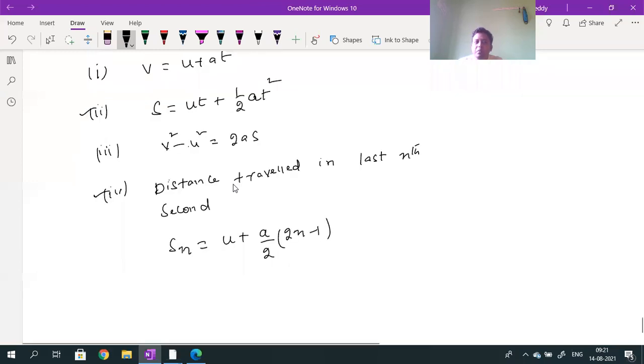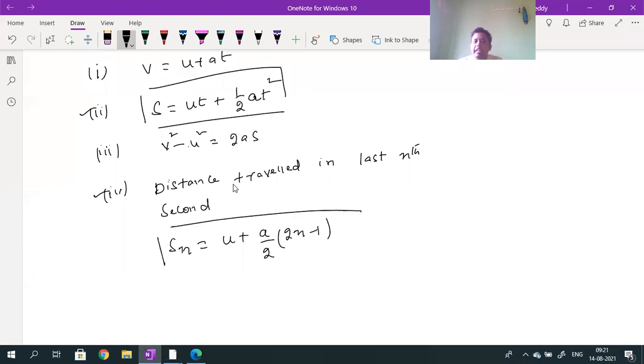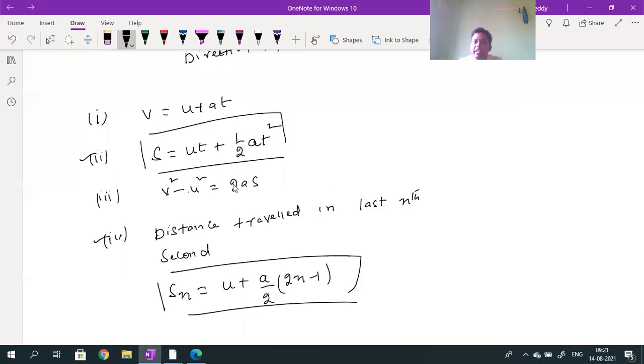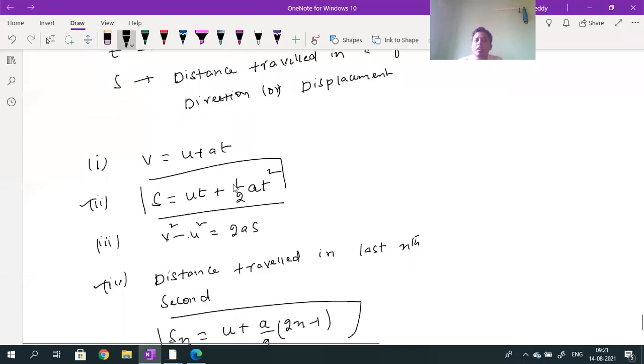So here you should come to know what is the difference between the second equation and the fourth equation. The second equation will tell you the total distance traveled by a body moving with the initial velocity u, subjected to... now, these derivations you studied in your lower classes.